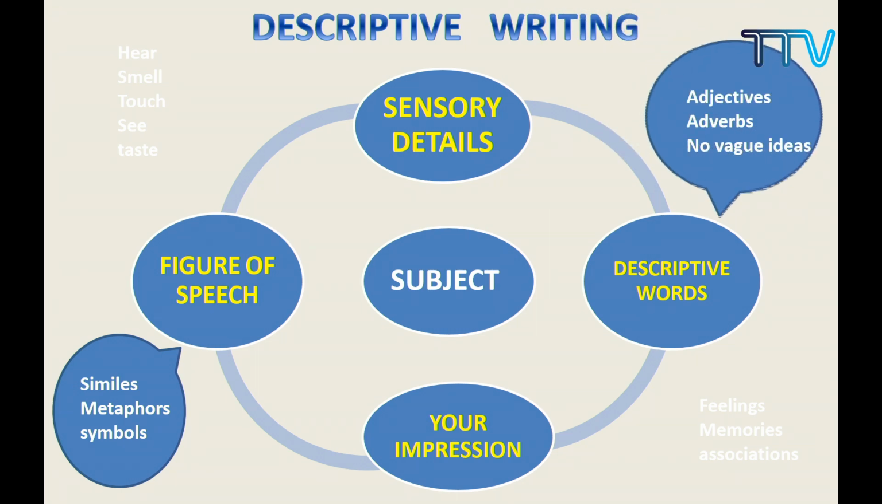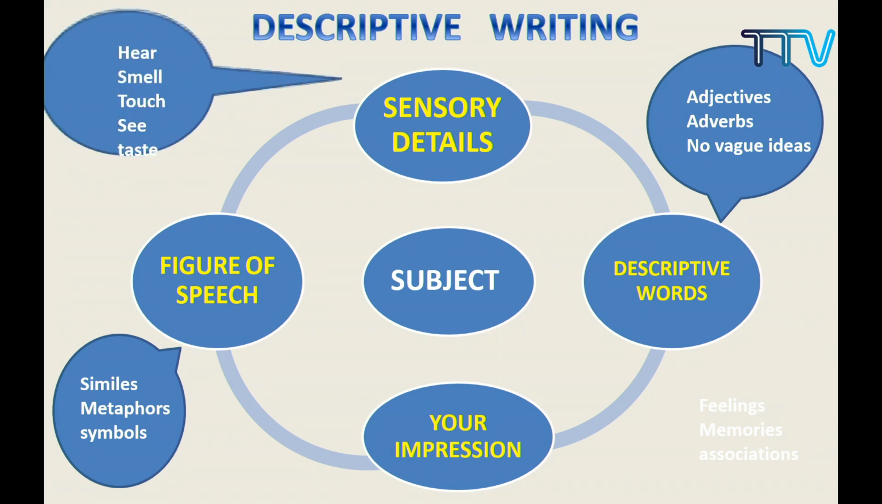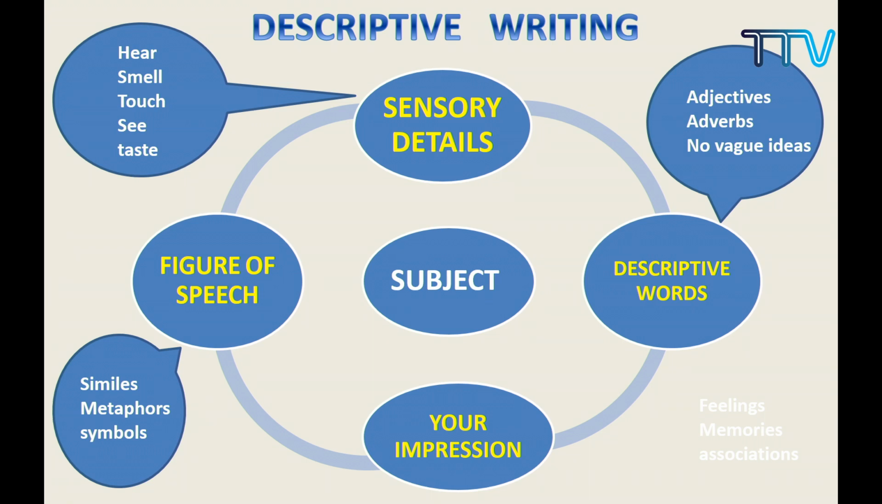And then what about the descriptive words? We use adjectives. We also use adverbs. For example, your father walks. How does your father walk? You have to show it. My father walks slowly, fast, like a. Remember that you should not use any vague ideas. You should be very precise, like Gela had already told you. You should be specific. And then we have the sensory details: hear, smell, touch, see, taste. You have to write all these things in a descriptive writing.